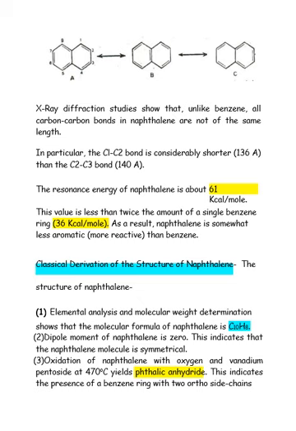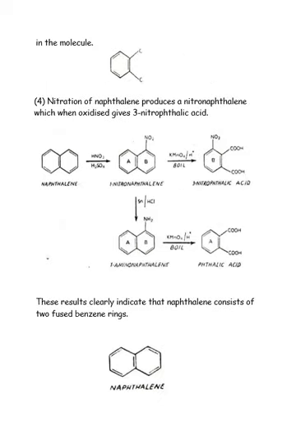Oxidation of naphthalene with oxygen and vanadium pentoxide at 470 degrees centigrade yields phthalic anhydride. This indicates the presence of a benzene ring with two ortho side chains in the molecule, which is represented in the picture. Nitration of the molecule with concentrated HNO3 in the presence of concentrated sulfuric acid forms 1-nitronaphthalene, which is further oxidized by potassium permanganate to give 3-nitrophthalic acid.